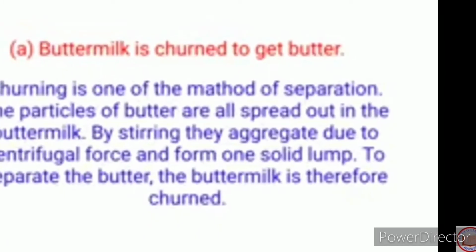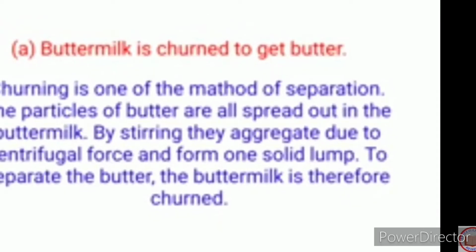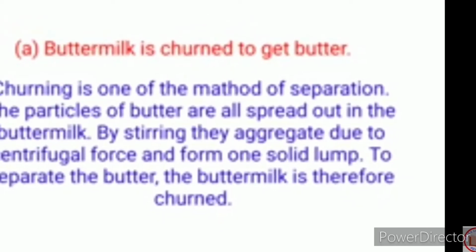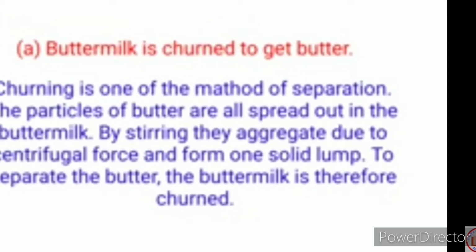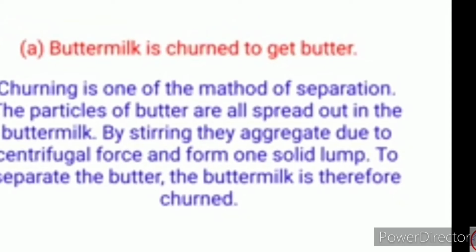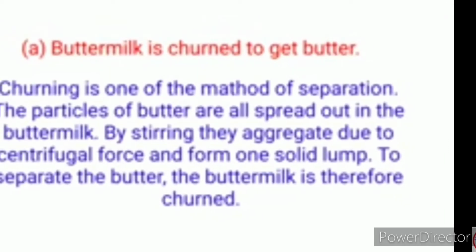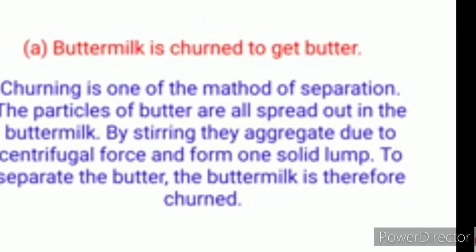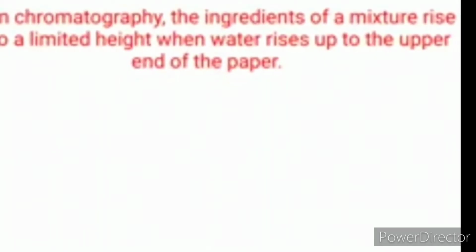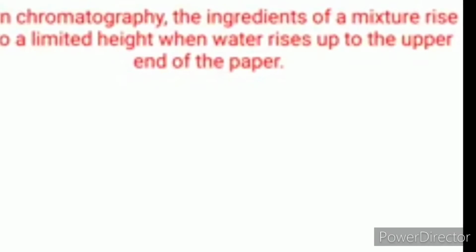Question 4. Give scientific reasons. A. Buttermilk is churned to get butter. We all know that churning is one of the methods of separating the butter particles which are spread throughout the buttermilk. Churning is used to separate the butter from the buttermilk.